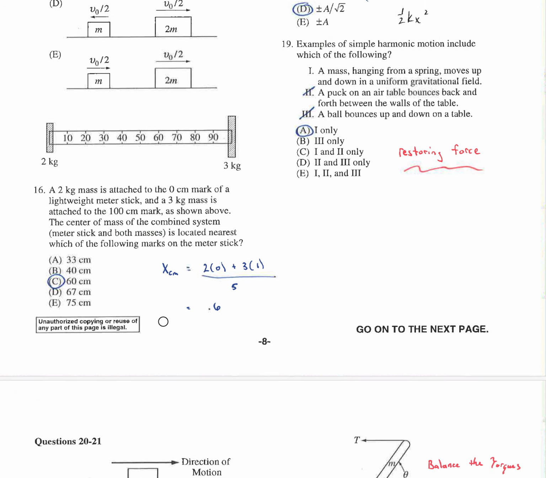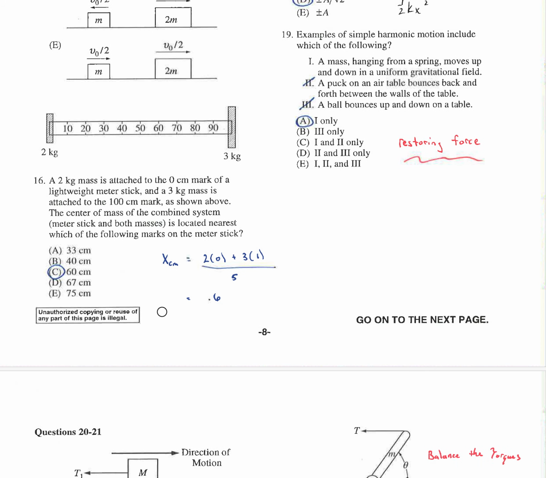This is just center of mass. Remember, we're going to take each mass and weight it by how far it is away from the origin. So we're going to make our origin at the 2 kilogram mass, that's at the 0 mark of the meter stick. And so the 2 is at 0, the 3 is at a meter away, and that's a total of 5 mass. And so then we get an average position of 0.6, which is 60 centimeters.